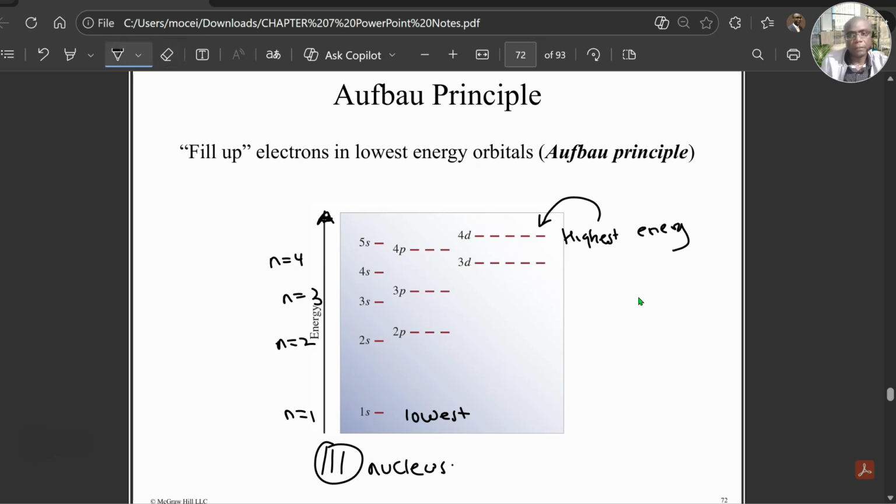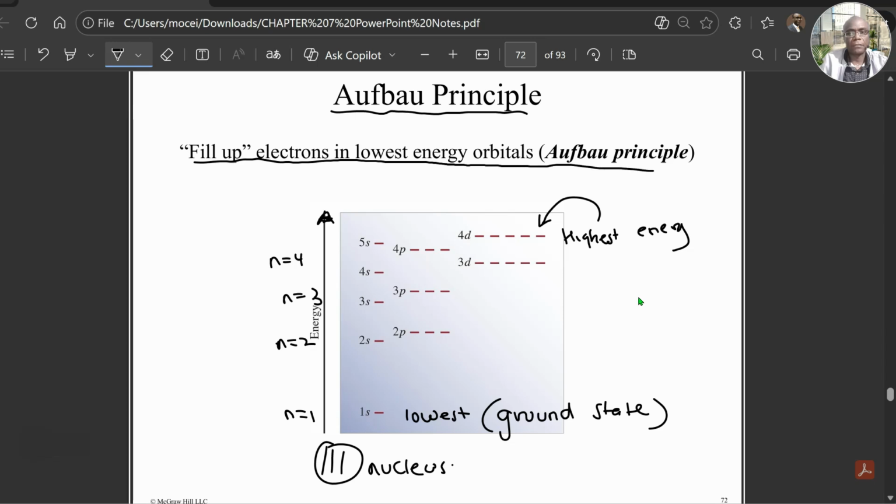What did I call the lowest energy? Ground state, where the electron is very happy and stable. He's close to the nucleus, he's strongly attracted to the nucleus, he's very happy. So there is a scientist called Aufbau that helped us by explaining the order we should follow in filling up electrons from the one with the lowest energy to the one with the highest energy.